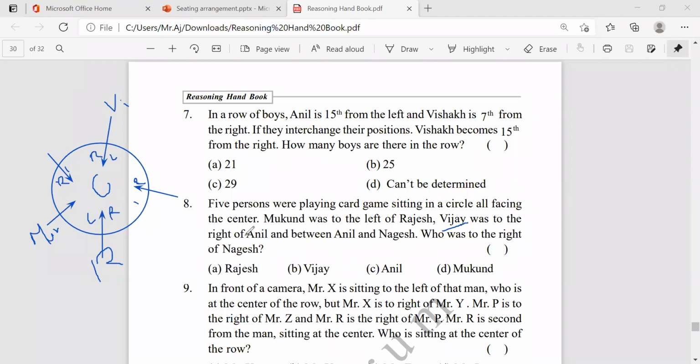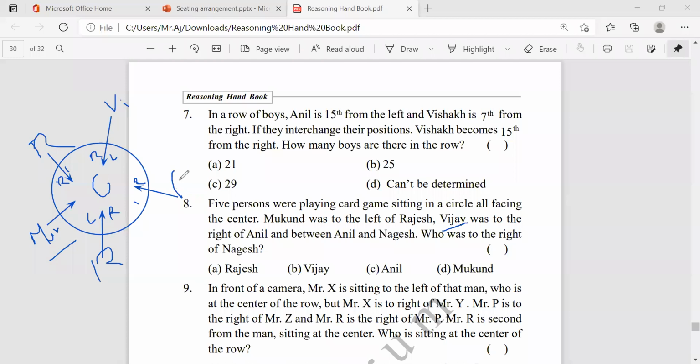Suppose if we take Anil here, this is left and this is right, and outside Mukund is here. So it is not possible. So Anil is not possible here. Then who's remaining? Rajesh. And here Anil.